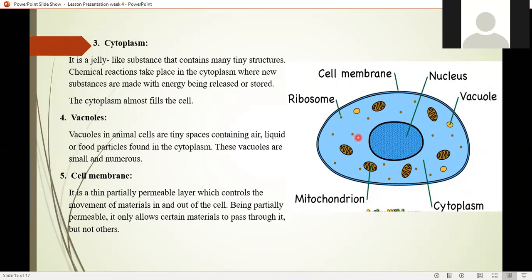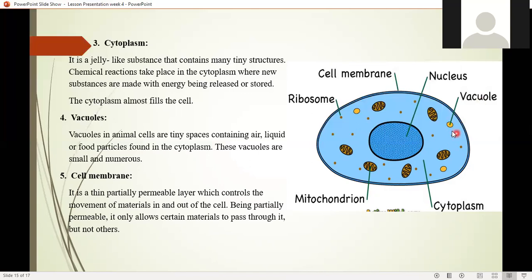So cytoplasm is responsible for all the chemical reactions, and energy is going to be stored in the cytoplasm, and energy is going to be released from the cytoplasm as well, okay? Because when you eat you feel energetic, when you drink you feel energetic, and when you don't eat you feel lethargic, right? So that is all because cytoplasm is taking care of all the chemical reactions and it provides you energy, okay?